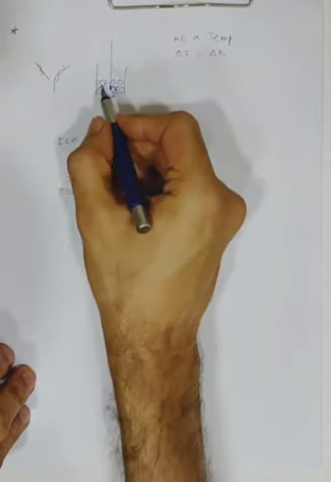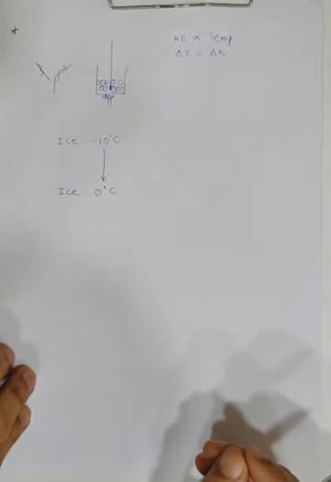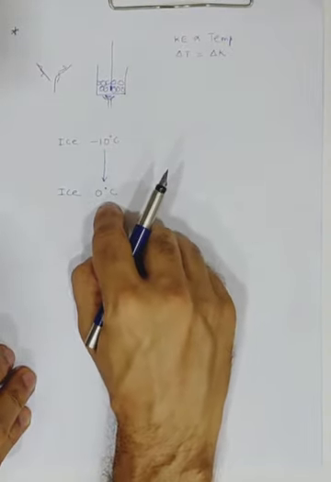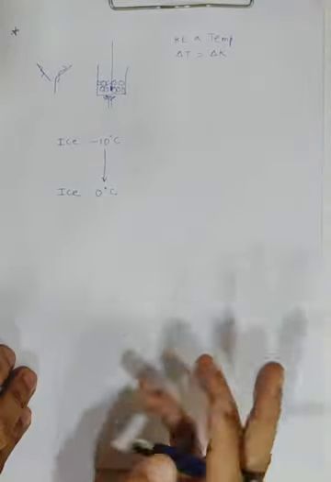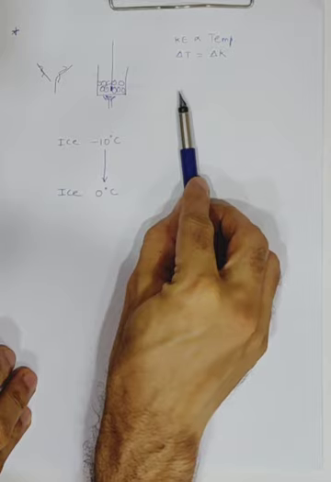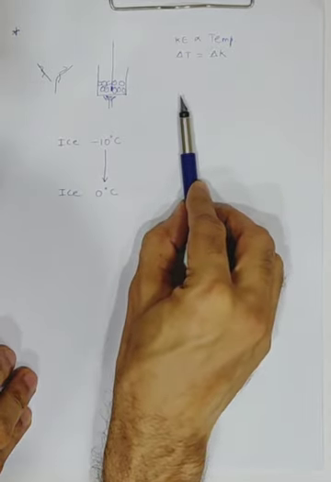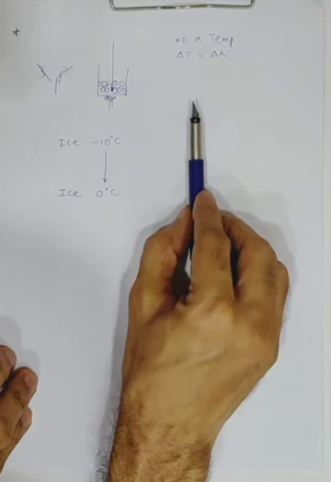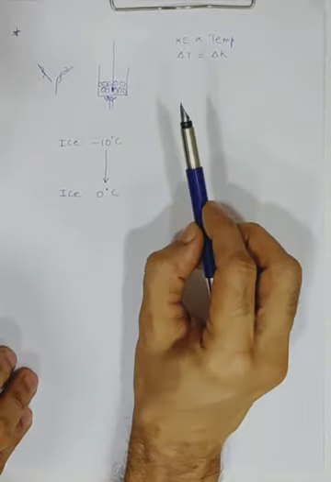The molecules of this ice are moving more vigorously. That's why it shows a rise in the temperature. But they are not leaving their positions. They are in their own position, but they are just moving a little more vigorously as compared to earlier. I'll repeat once again. Wherever each molecule was, it is still staying over there only. It is just vibrating more vigorously.